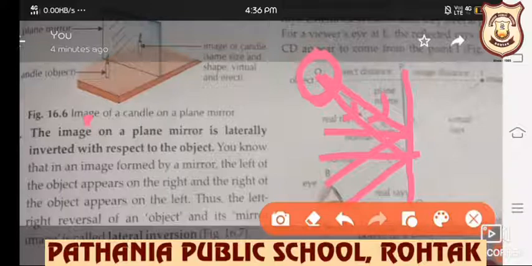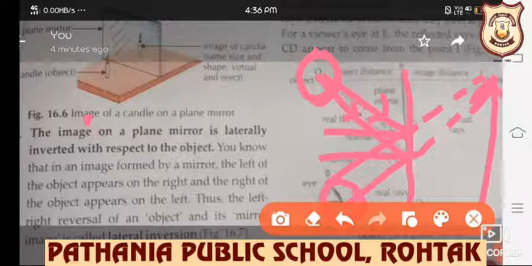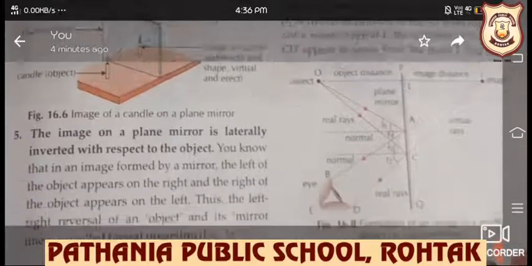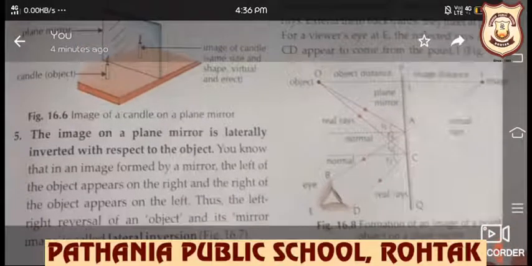Extend them backward, क्योंकि in front side तो it is not possible to meet them. जब हम इनको बैक साइड पे एक्सटेंड करेंगे so they are meeting. So this is the virtual image. This is the virtual image which is formed for a viewer's eye at E, जो E पर खड़ा हुआ देख रहा है उसके लिए इस ऑब्जेक्ट की इमेज कहाँ बनेगी, I पर. Since the reflected rays do not actually meet, but हमने इनको backward direction में extend किया है, that's why they are meeting.